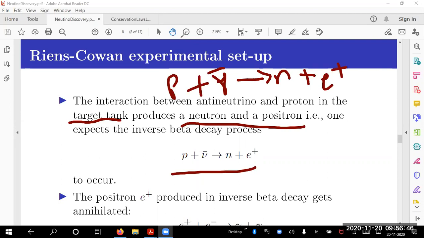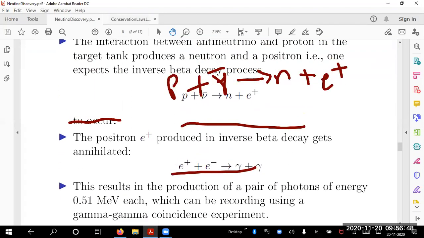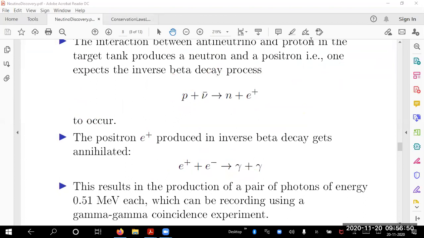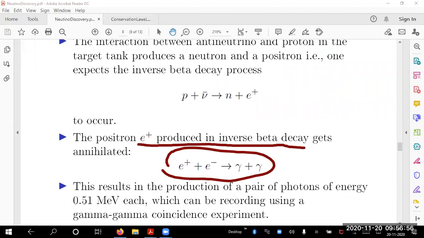Then the positron produced like that immediately annihilates with the electrons present in the tank, because you do expect protons and electrons present in the tank. The positron will immediately interact with possible electrons. It gives you 2 photons.